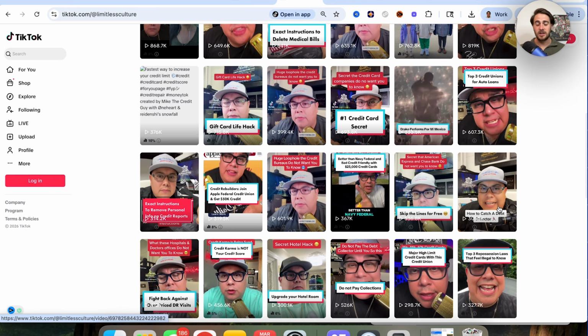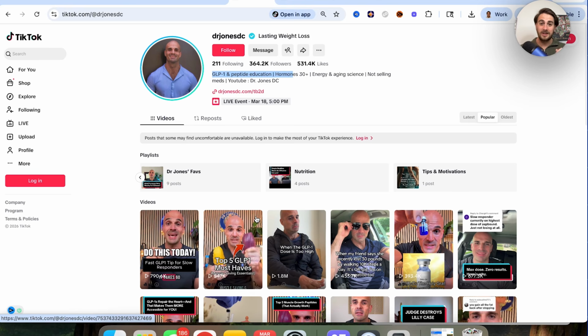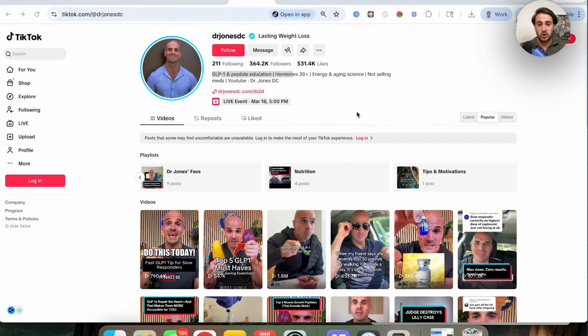And the reason for this is because they're pointing people to multiple pieces of content. Instead of only getting people to watch that one video, they're getting people to watch multiple videos. This helps the TikTok algorithm say, hey, we need to promote this creator even more, because they're getting way more people to go through and watch content. And guess what? You could implement the same exact strategy by going through and creating these playlists.